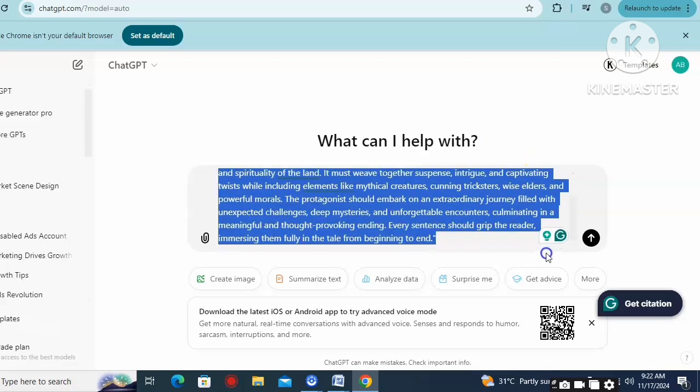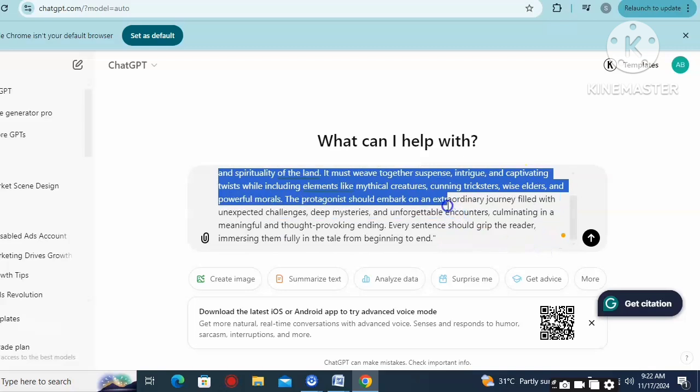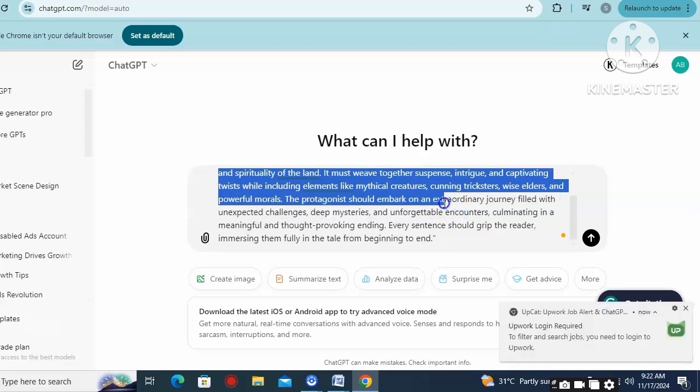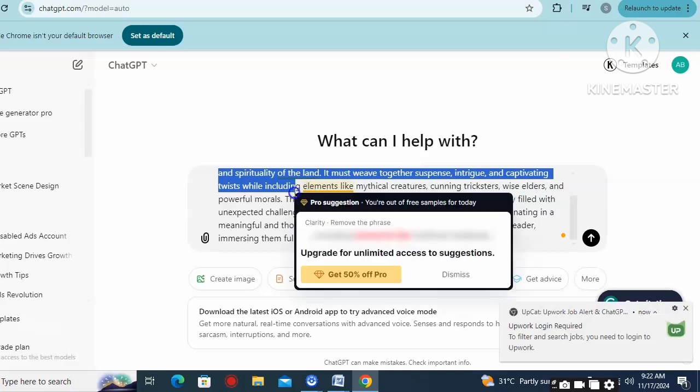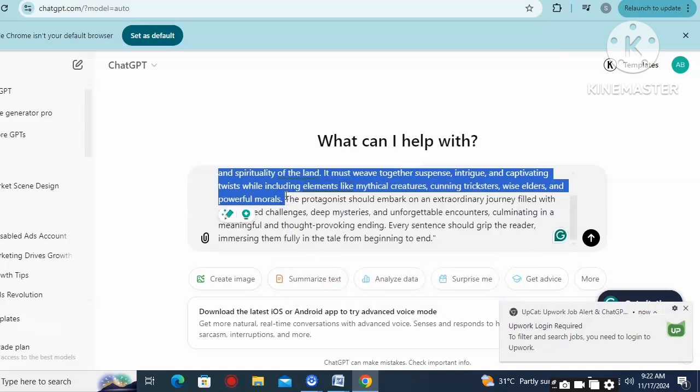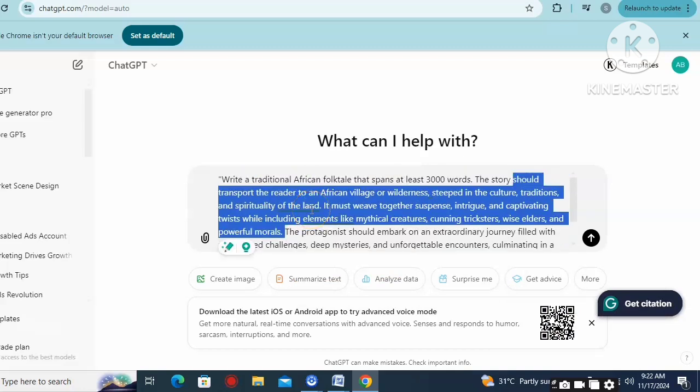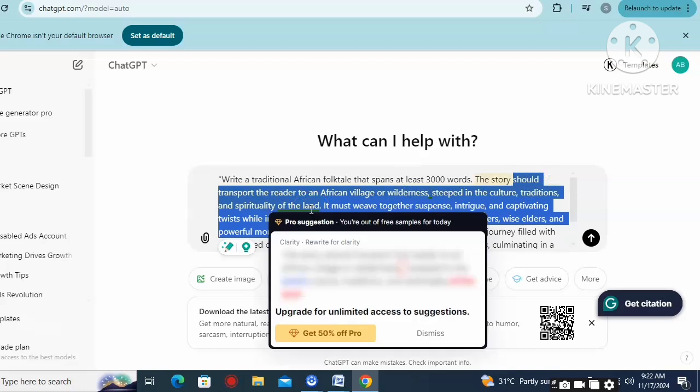Then the story should, do you understand? You can see I'm still using the prompt. I just remove all this one, right? So I'm going to paste my own story there. Do you get? I'm going to paste my own story. I don't know the story you want, so I just want my own story to be unique.